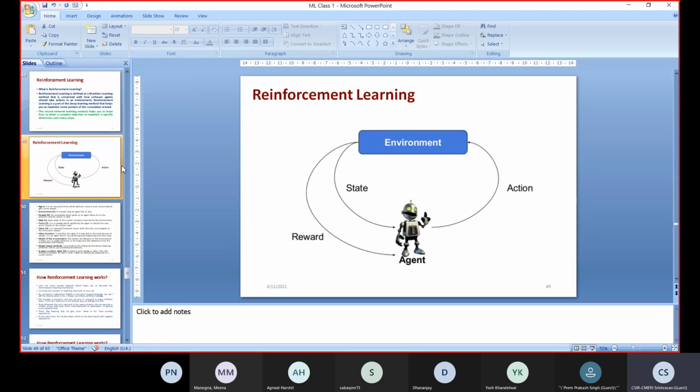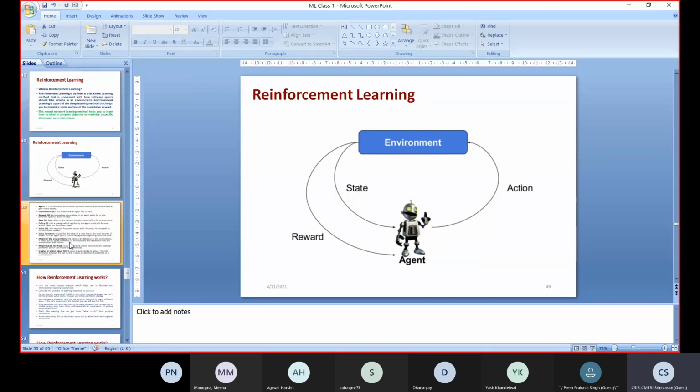So you will get a reward or a punishment. It can be a positive reward or a negative reward. A negative reward is called a punishment, and a positive reward is called an encouragement. Based on this, the agent will learn the system.